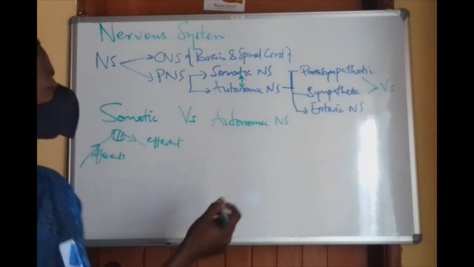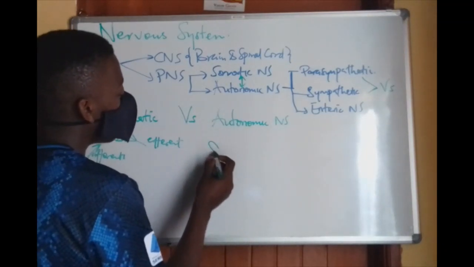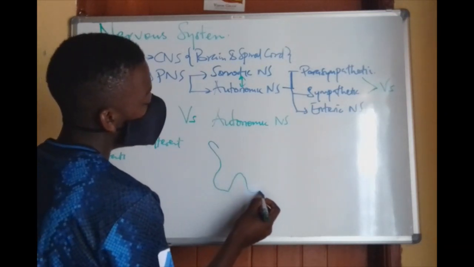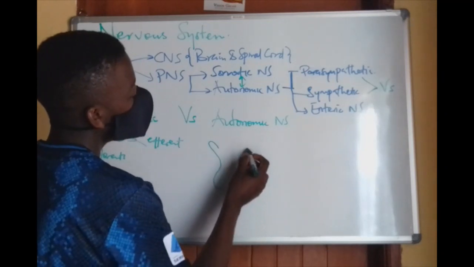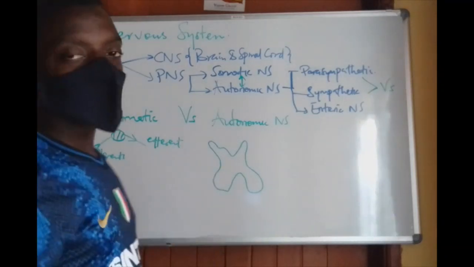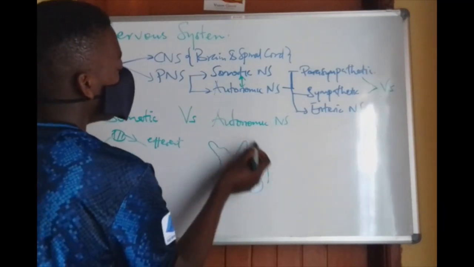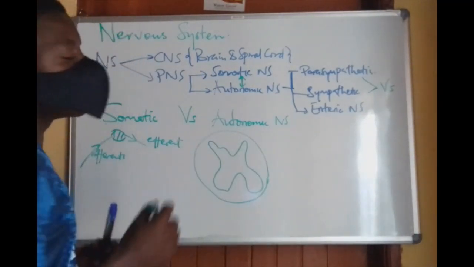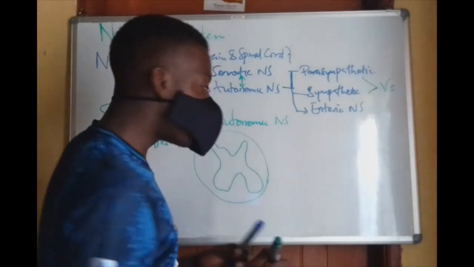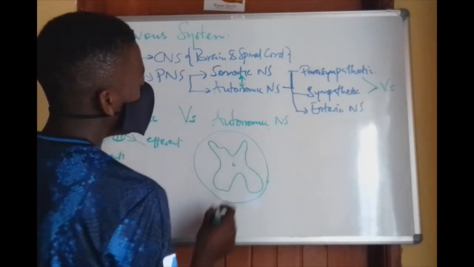Somatic. Recall we have the spinal cord. The spinal cord has horns. It has the dorsal horn, and it has the ventral horn. Just consider it like that. And that forms the gray matter. The gray matter is surrounded by the white matter. If that is my spinal cord, I want to first see the differences at that level. It has the central canal like there.